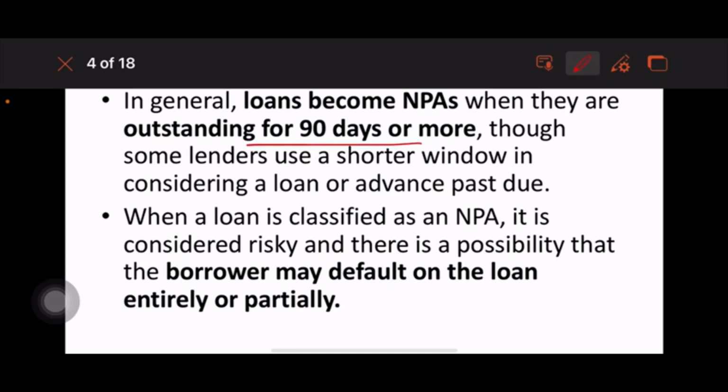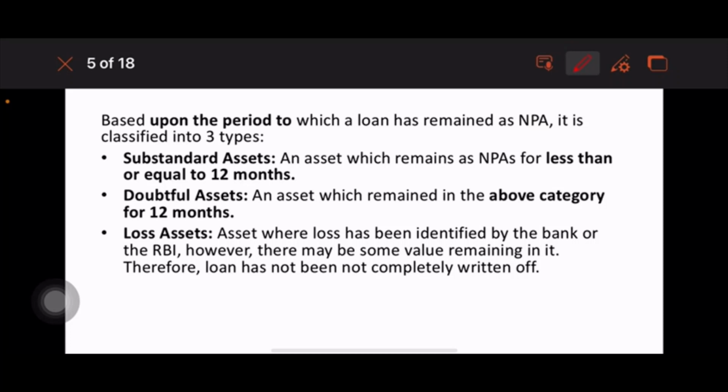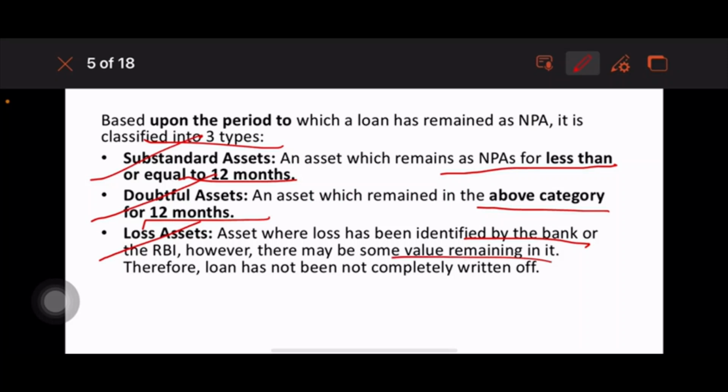When a loan is classified as an NPA, it is considered risky and there is a possibility that the borrower may default on the loan entirely or partially. So, categories of NPA. Based upon the period for which the loan has remained an NPA, it is classified into three types: substandard, doubtful and loss asset. Substandard means the NPA will remain for less than or equal to 12 months. Doubtful means above 12 months. Loss asset means assets identified by the bank or the RBI as having some value remaining in them, so that will not be considered as written off.